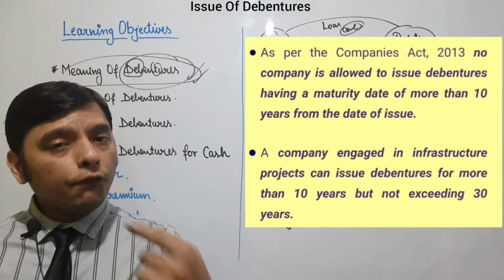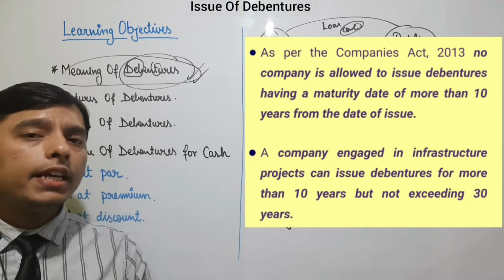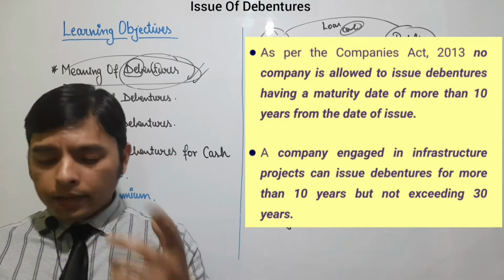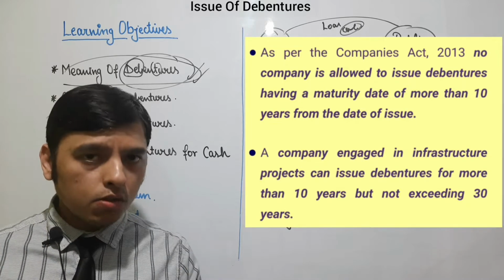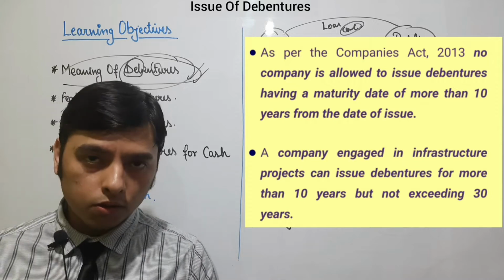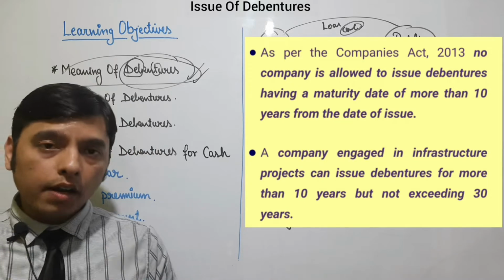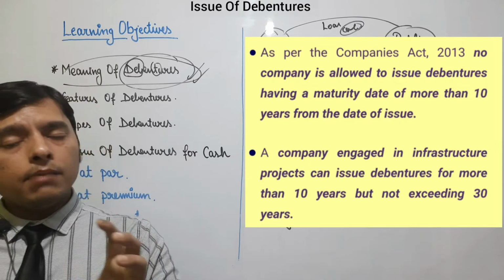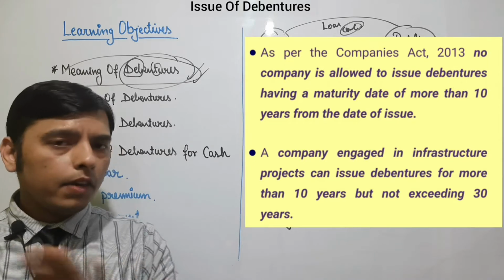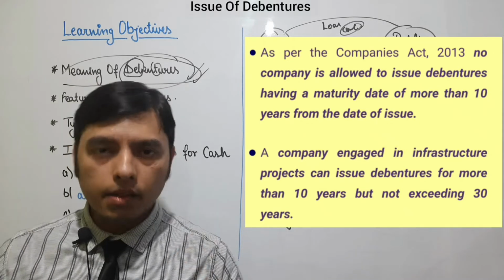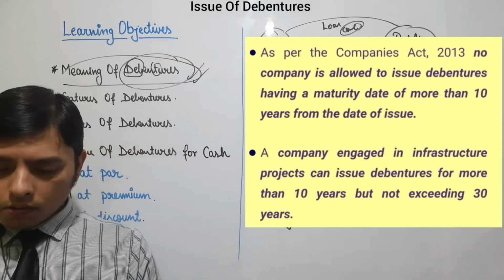But for infra companies, if my company is engaged in infra business, suppose we construct dams or roads, then the time period for the debenture could be 30 years. But if we are not involved in infra business, the time period is a maximum of 10 years. So we should know these two conditions.